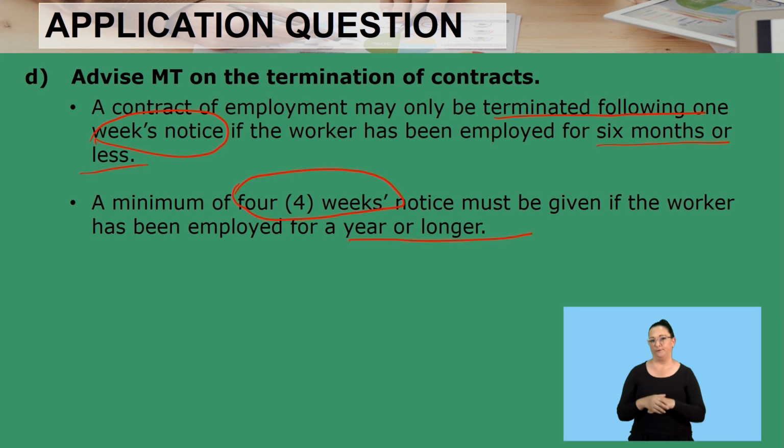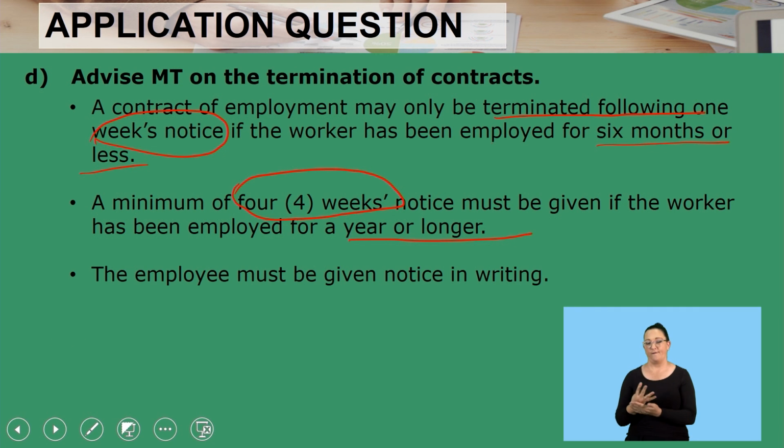Termination can only be done if you're following these rules: if you've been employed for 6 months or less, then it's a week. But if it's a year or longer, then it's 4 weeks. The employee must be given a notice in writing. Very, very important, so that can be filed as well for future reference maybe.